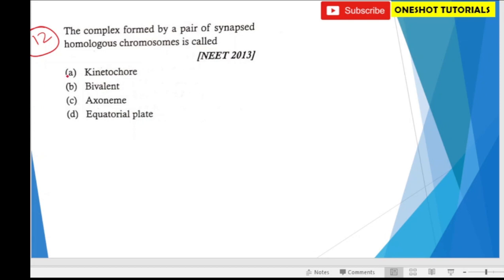Question number 12. The complex formed by a pair of synapsed homologous chromosomes is also known as bivalent, because it forms a four-arm structure, which is also known as tetrads. Moving to the next question.